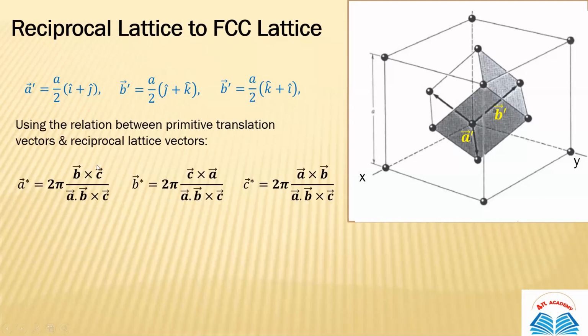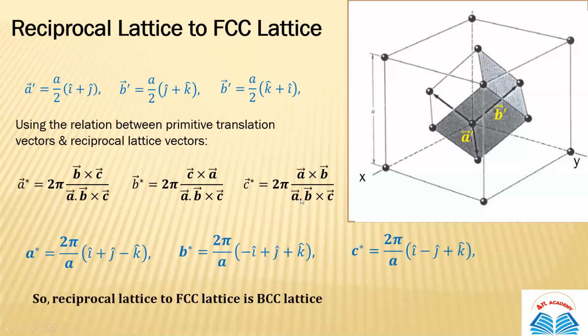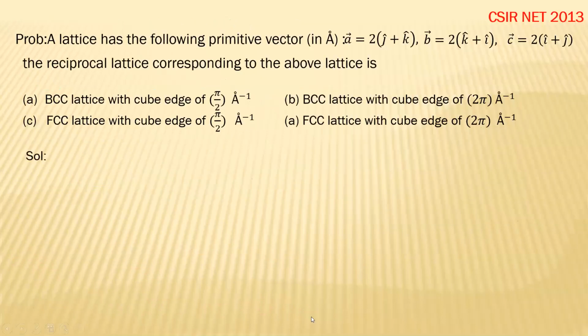By using the same relationship, we can convert these A dash, B dash, C dash into A star, B star, and C star. These are your reciprocal lattice vectors for the FCC lattice. So conversely, the reciprocal lattice to the FCC lattice is BCC. Let's move further.